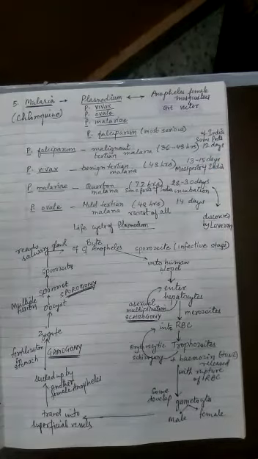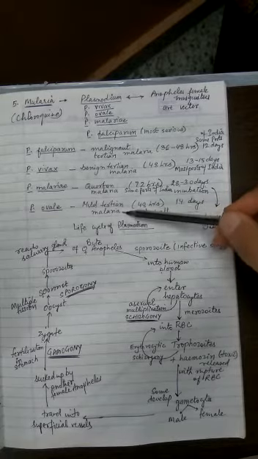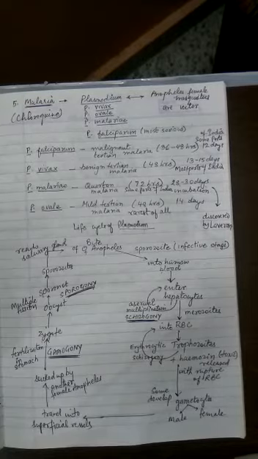In the same manner, we have Plasmodium ovale. This one is missing in the NCERT. This is the rarest form of the 4 species. So out of these 4 species, this is the rarest one to be found as well as to infect humans. It is mostly found in tropical Africa, and it usually is not seen in India. So it's the rarest one. And its incubation period is 14 days, and it causes mild type of tertian. Tertian again stands for recurrence of chill as well as fever every 3rd day.